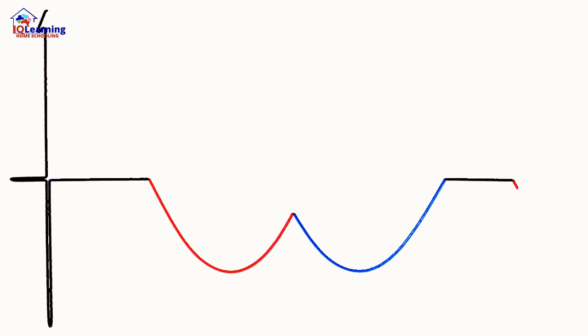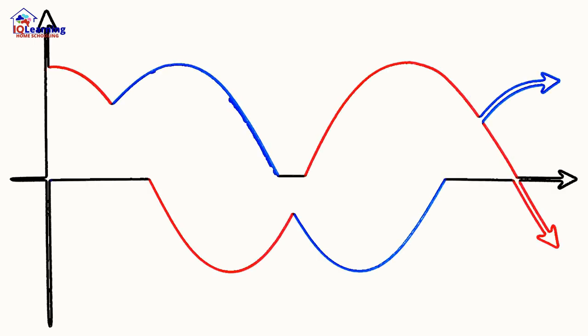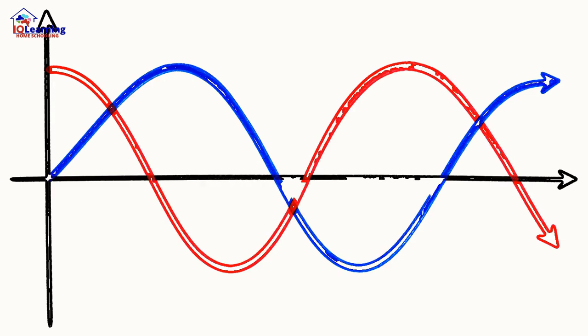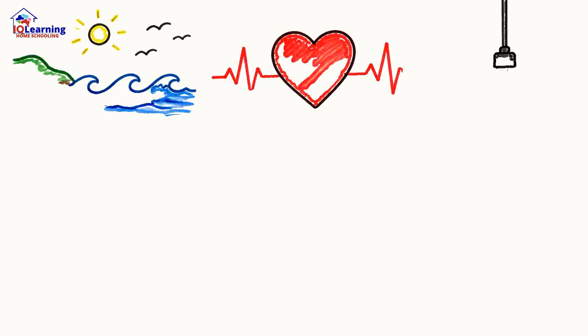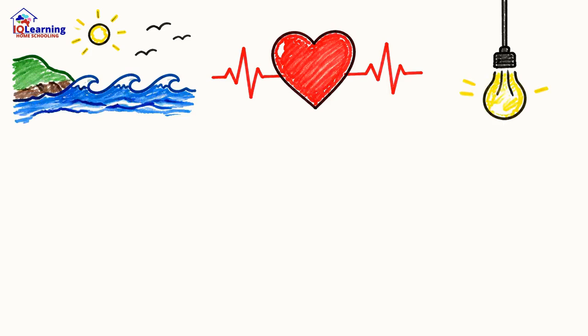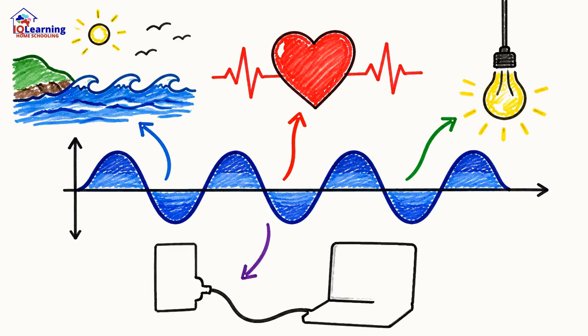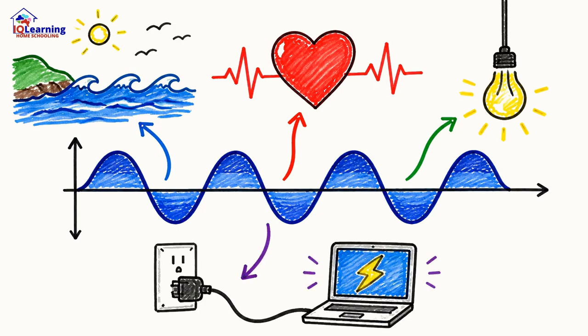Have you ever considered the heartbeat of mathematics? It's a wave, a repeating, endless rhythm that describes everything from the light we see to the sound we hear. These are trigonometric graphs, sine and cosine waves. They model the cyclic phenomena that define our world, the rise and fall of ocean tides, the rhythm of our own hearts, even the alternating current powering your device right now.